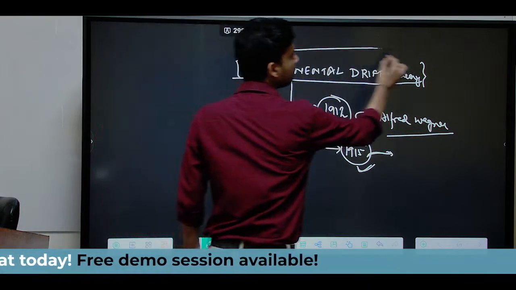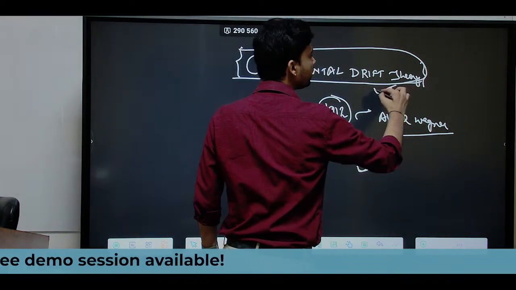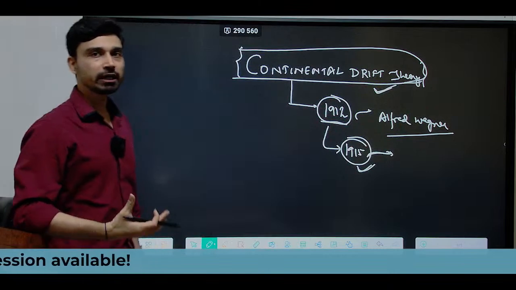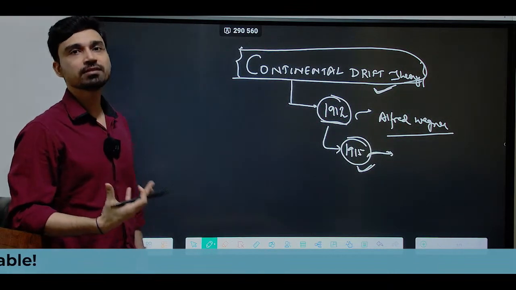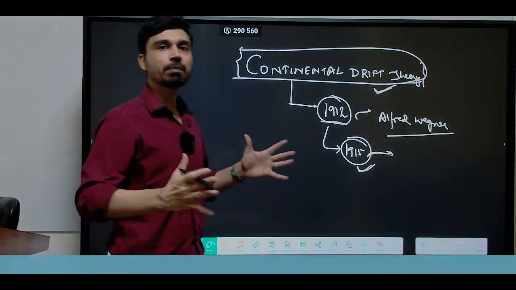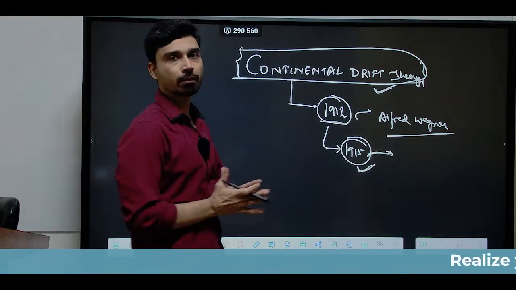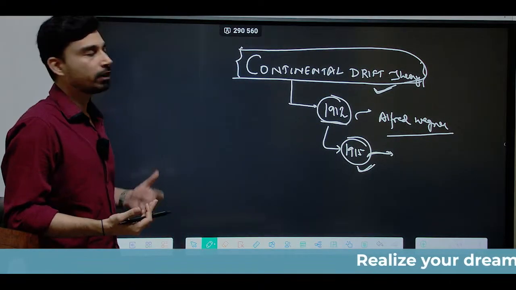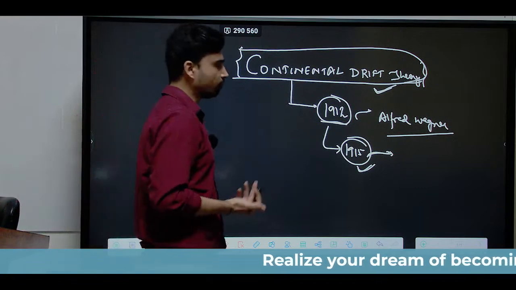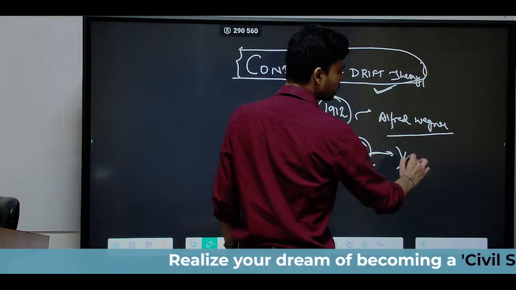On the other hand, the continental drift theory of Wegener was trying to change this viewpoint. He was more of an expansionist, because he believed that the expansion of the continental crust is happening, and that is what leads to the development of landforms such as fold mountains, and that is why his theory was largely rejected.